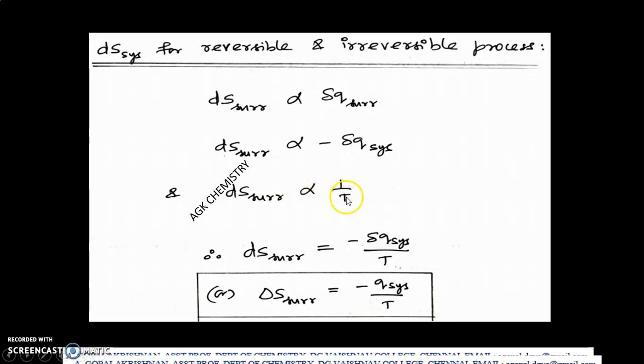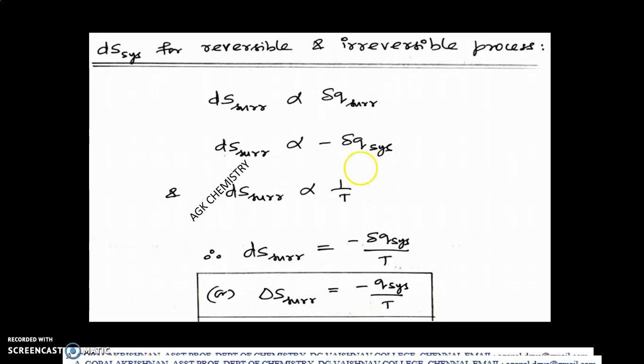Listen, what does this mean? This is very, very important. Suppose the temperature of the surrounding is low, and some amount of heat is transferred from system to surrounding. It will cause more agitation in the motions of the molecules. Therefore, the increase in entropy will be high. Whereas if the temperature of the surrounding is already high, and some amount of heat is transferred from system to surrounding, since the temperature is already very high, the thermal agitation because of the heat coming from the system to the surrounding will be very, very less.